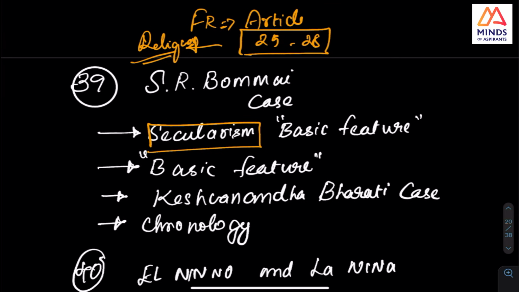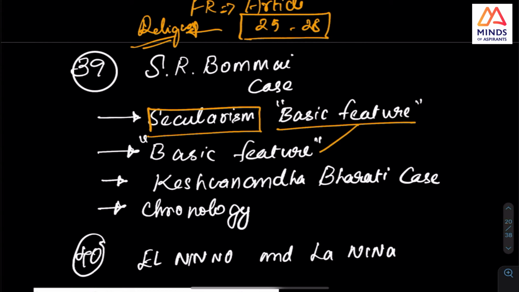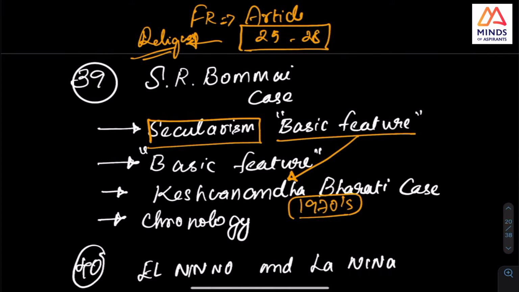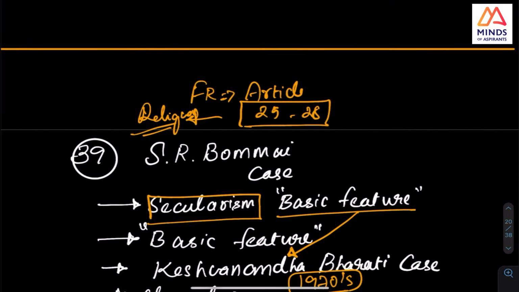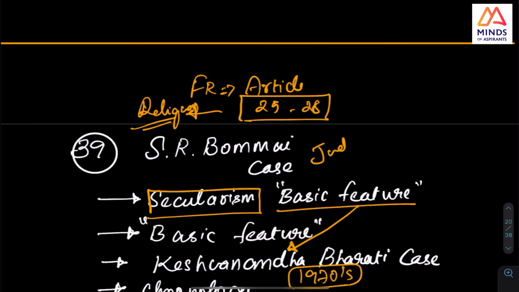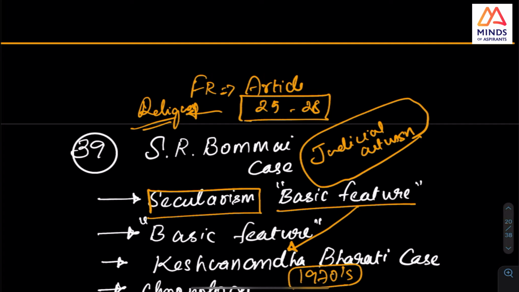You will know this basic feature means the Kesavananda Bharati case. That was in the 1970s. After that there was the basic structure, or basic feature, a judicial innovation. They have this judicial innovation and judicial activism, and with that they had this concept called basic structure.